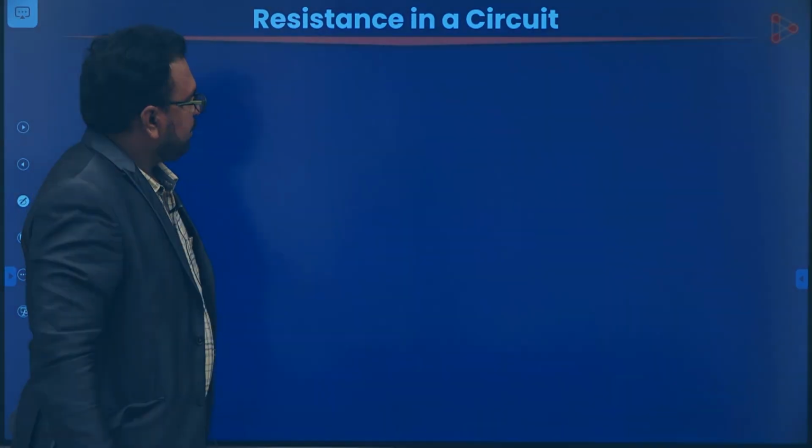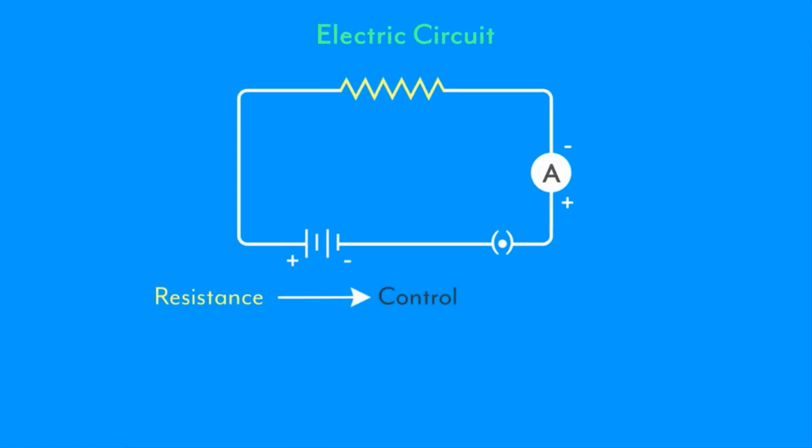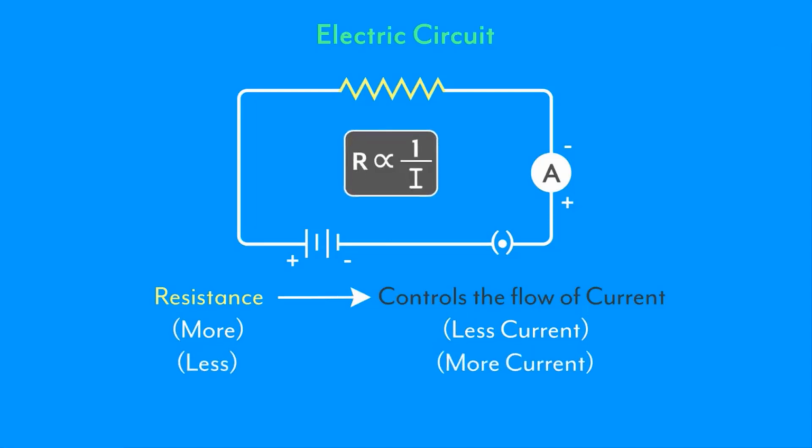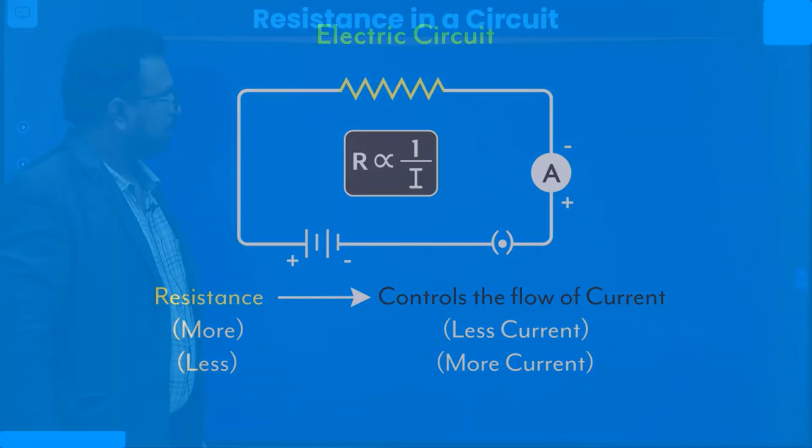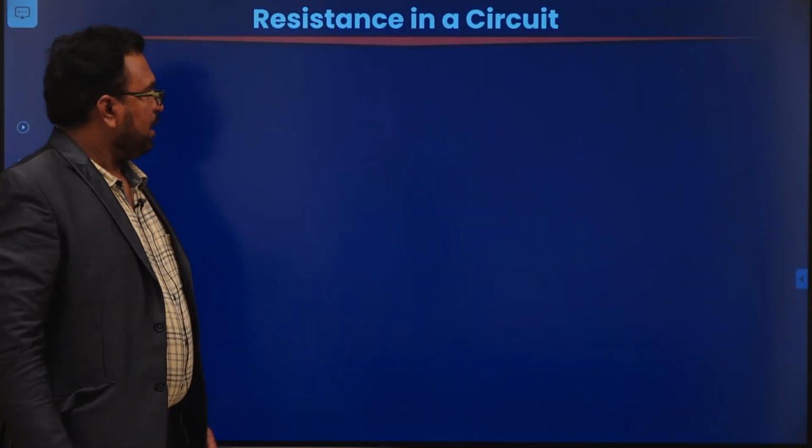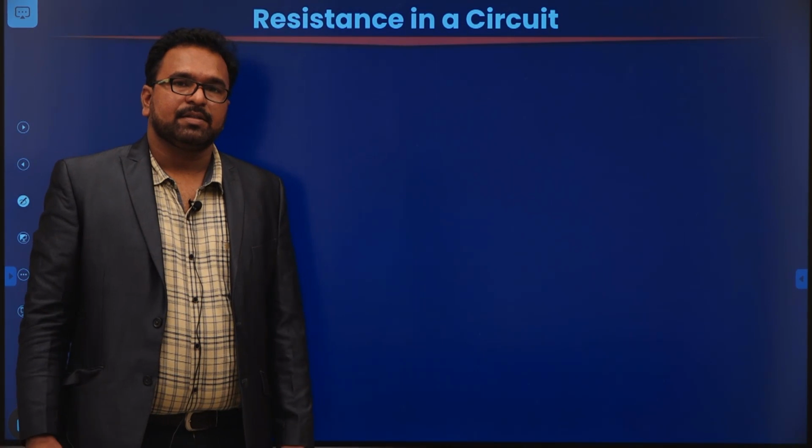Do you remember what resistance is in an electric circuit? It is something that controls the flow of current. If it's more, then the current reading will be lower, and if it's less, then the current reading will be higher. It's inversely proportional to the current. This is all about resistance in a circuit.